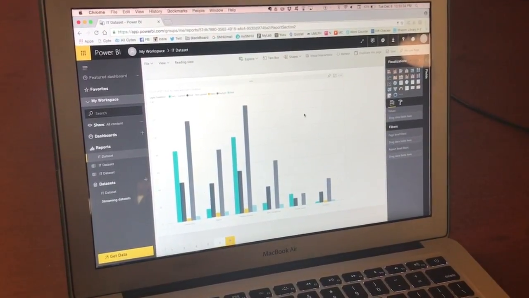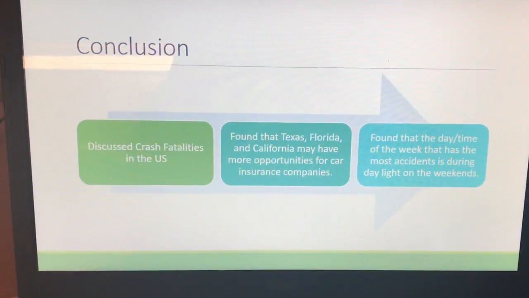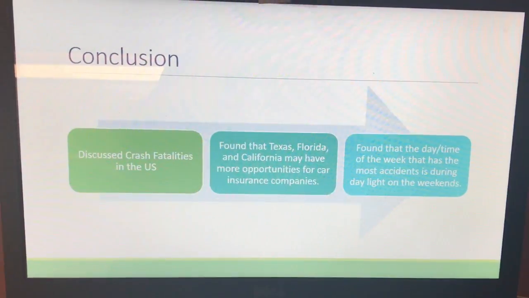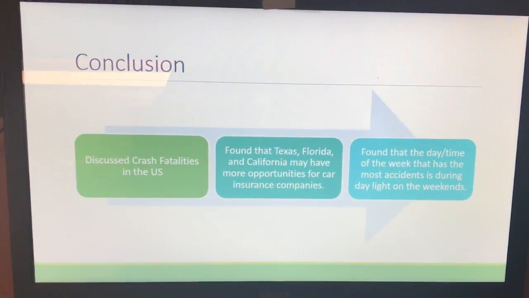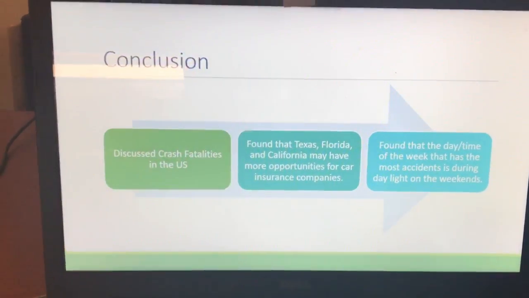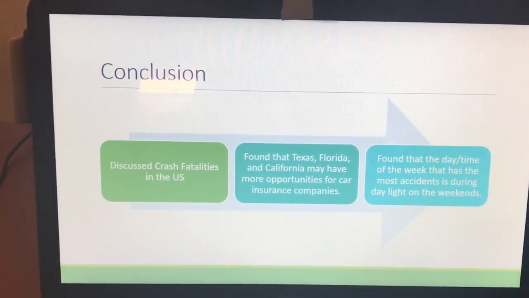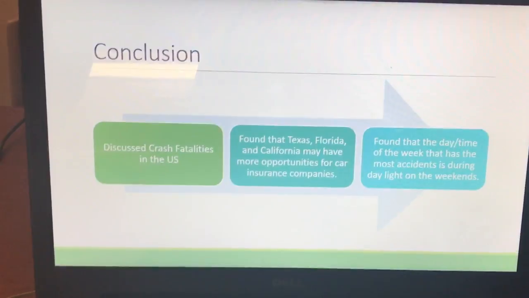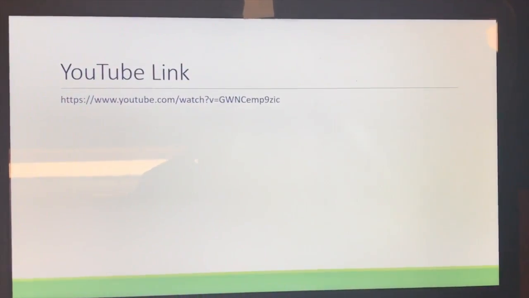In conclusion, we have discussed the crash fatalities in the United States. We have found that Texas, Florida, and California may have more opportunities for car insurance companies since they have the highest number of fatalities out of all of the states. And we've also found that the day and time of the week that has the most accidents is during daylight and on the weekends.